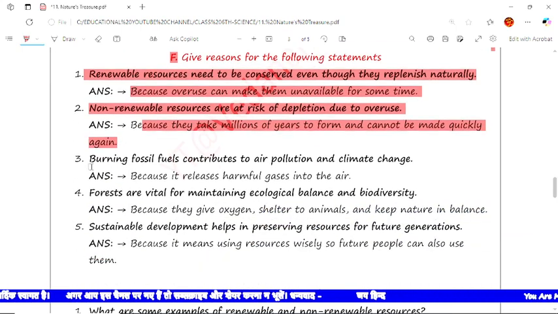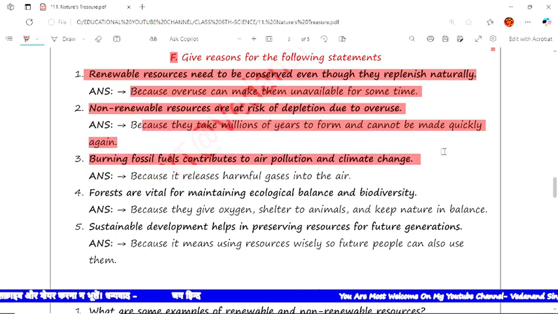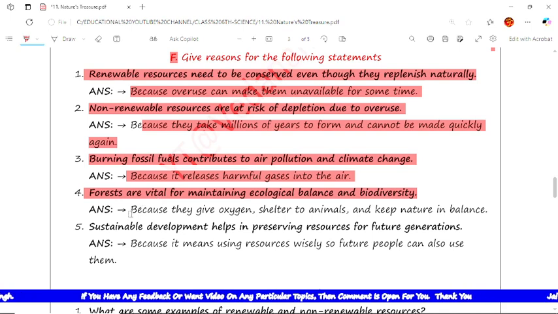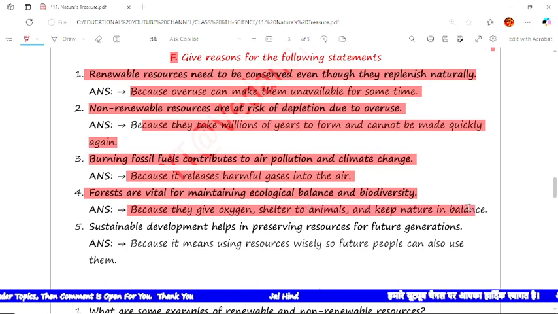Now next is, burning fossil fuels contributes to air pollution and climate change. Yes, the reason is it is because it releases harmful gases into the air. Next question is, forests are vital for maintaining ecological balance and biodiversity. The proper reason is it's because they give oxygen, shelter to animals and keep natural balance.